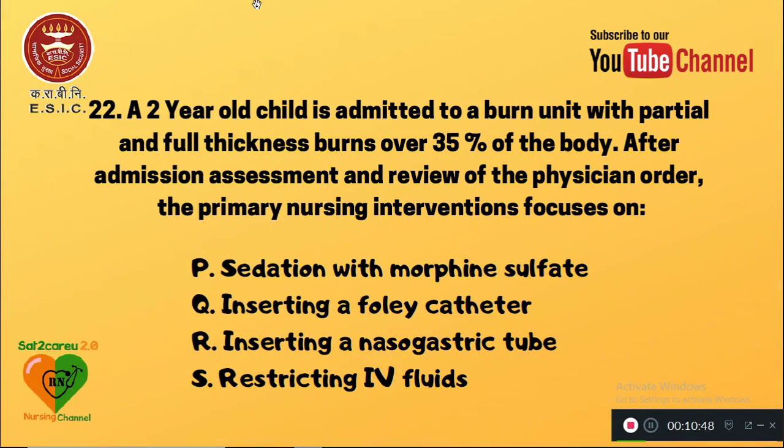22. A 2-year-old child is admitted to a burn unit with partial and full thickness burns over 35% of the body. After admission, assessment, and review of the physician order, the primary nursing intervention focuses on P, sedation with morphine sulfate, Q, inserting a Foley catheter, R, inserting a nasogastric tube, and S is restricting the IV fluids. So after admission, the primary nursing intervention should be focused on option Q, inserting a Foley catheter.